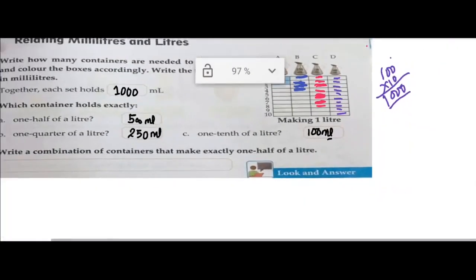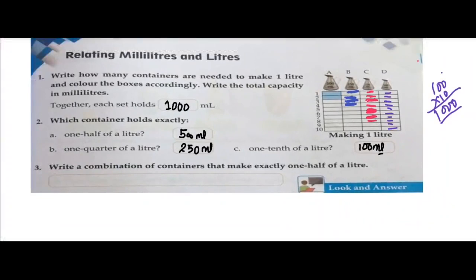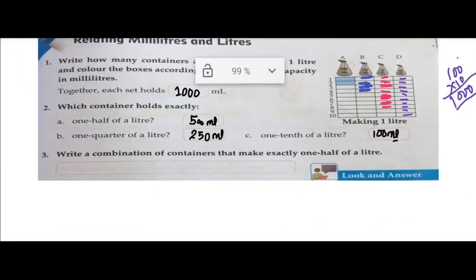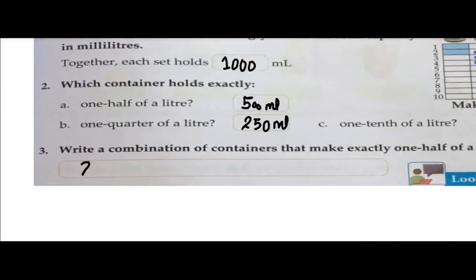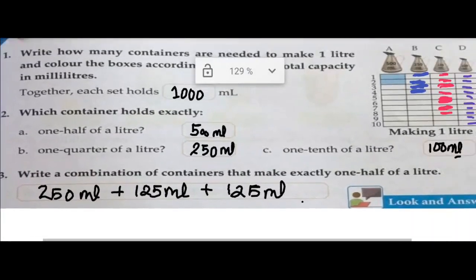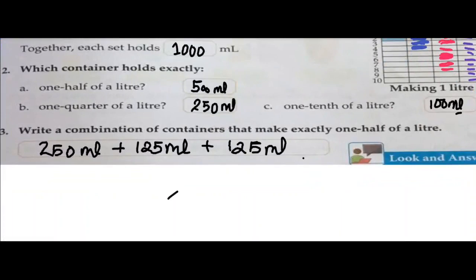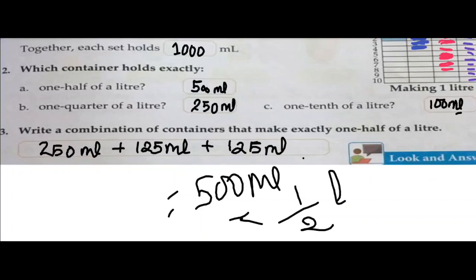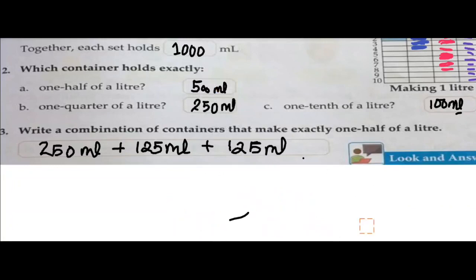Okay. Now write a combination of containers that makes exactly 1/2 of a liter. So you can write the combination of containers. You can take 250 ml plus 125 ml plus 125 ml. You can take any other container also for making 500 ml, but here I am taking 250 ml, 125 ml plus 125 ml, that will be equal to 500 ml. 500 ml means half of a liter. 500 ml is half liter. So hope this one is clear to you all. So let us move to the next question.